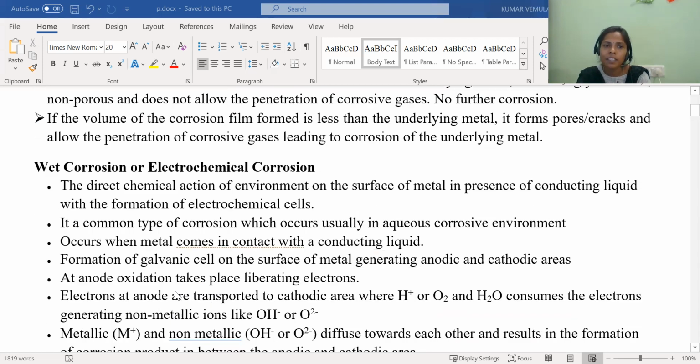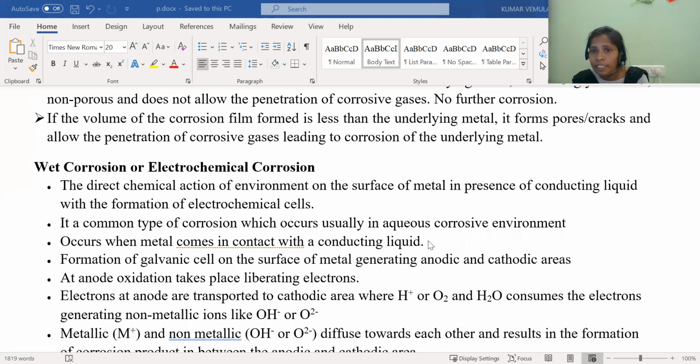And the next one is wet corrosion, or electrochemical corrosion. In the previous class, we have seen the dry theory of corrosion, and now we are going to see the wet theory of corrosion. It is also a very important question in the external examination. So please focus on the wet theory of corrosion and the dry theory of corrosion also. By the meaning, you can understand what is meant by the wet theory of corrosion.